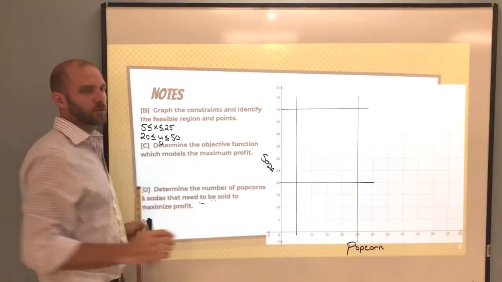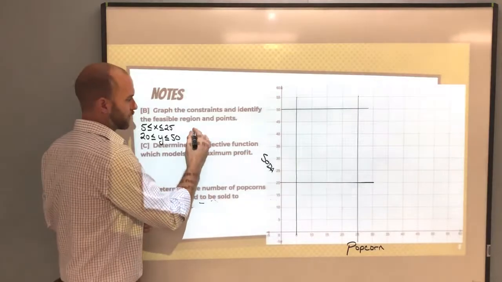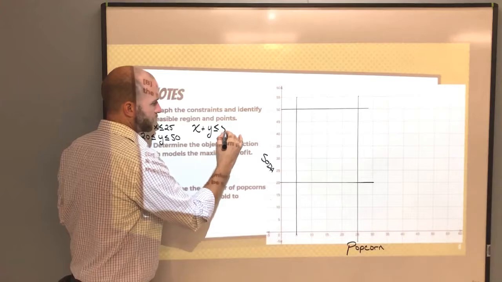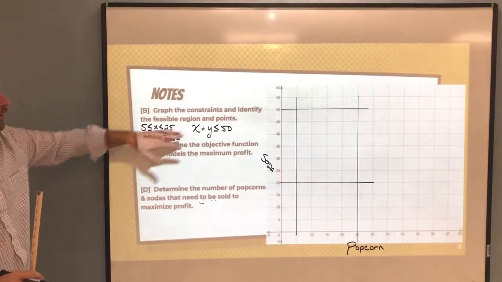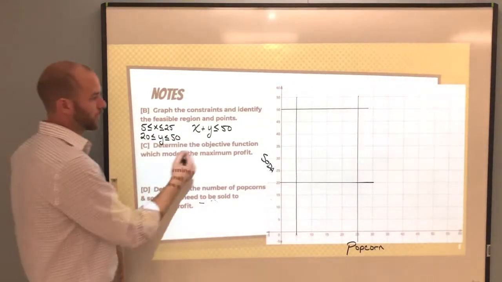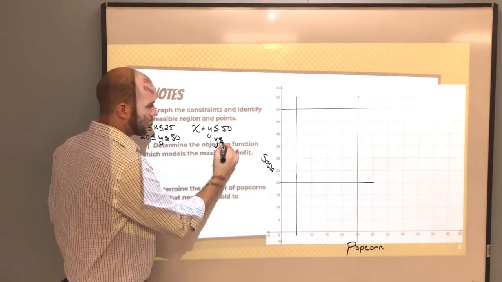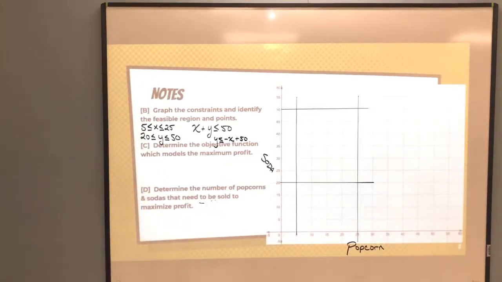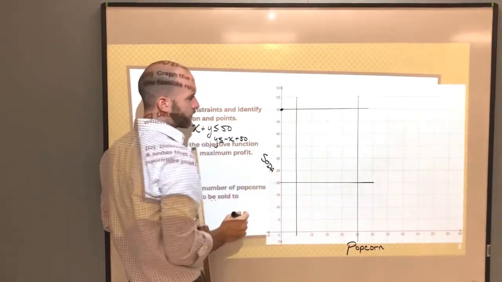If we want to make an equation that says we can only sell a total of popcorn and sodas that's less than or equal to 50, that would look something like this. X plus Y is less than or equal to 50. That represents the total amount of products that we can actually sell. To graph this, we might rearrange it, subtracting an x from both sides. So y is less than or equal to negative x plus 50. That's something we can very easily graph. We've got a y-intercept at 50 and a slope of negative 1.